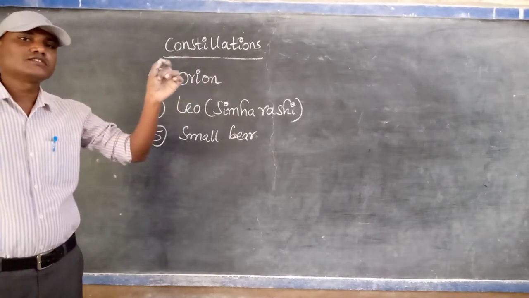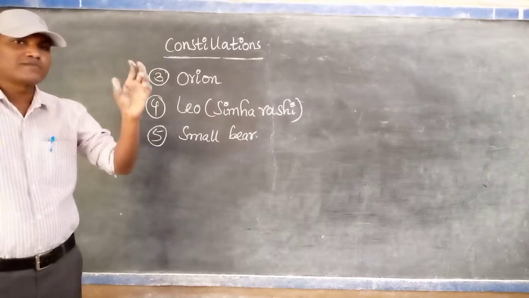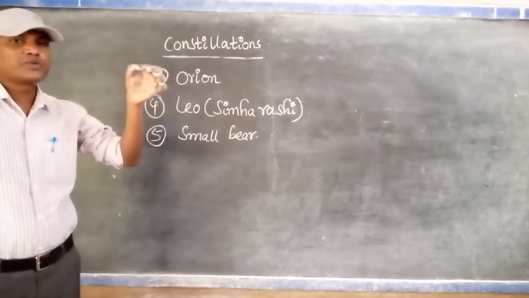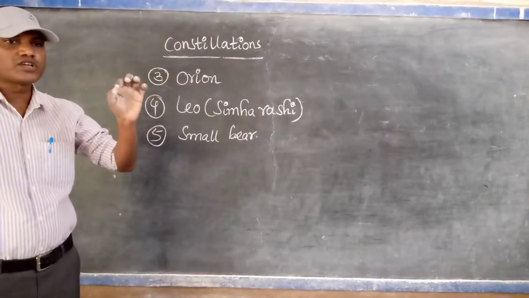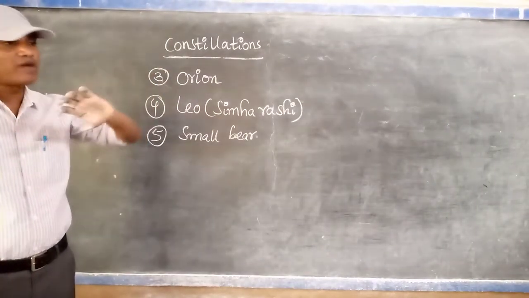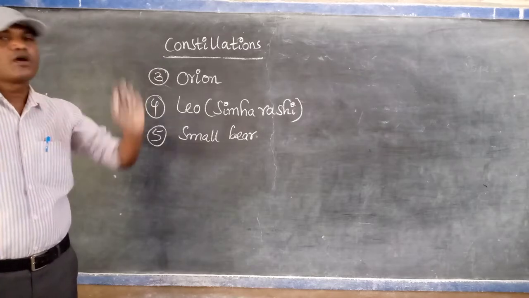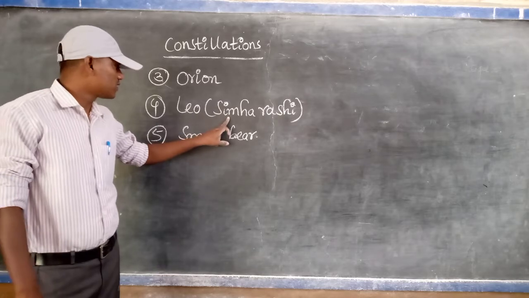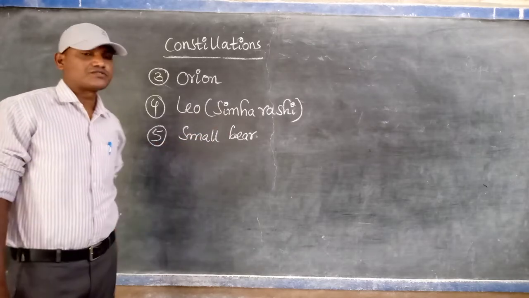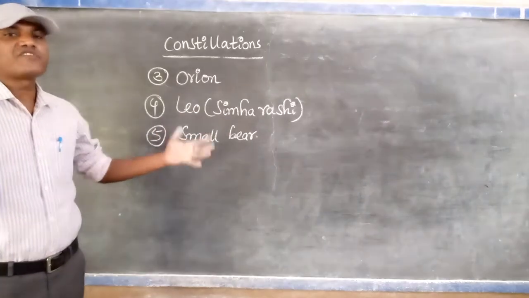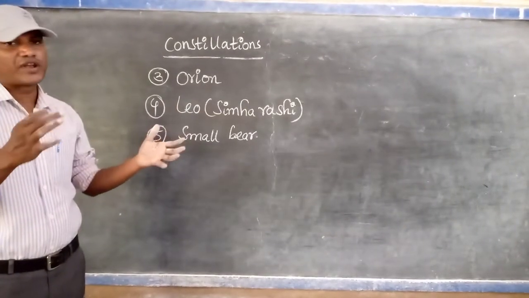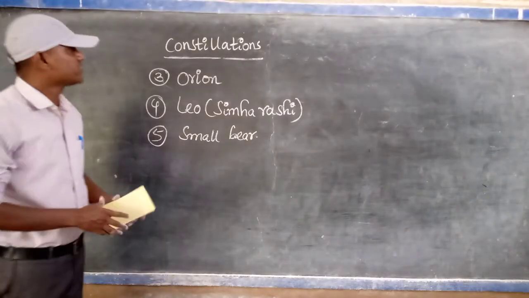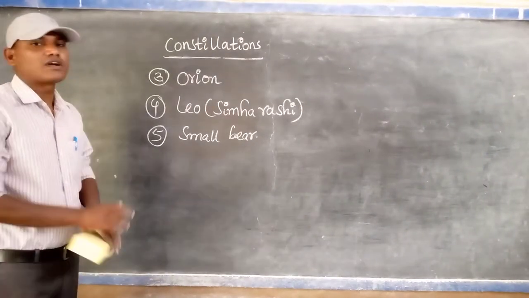Cassiopeia is also called Sharmi star. It has a group of 6 stars. For every constellation, the pole star is used as a reference. With the help of that we can draw the lines, and they appear in one particular shape. Next one, Leo. It is called Simharasi. Small Bear is like this, but it has a group of a number of stars, not like 6 or 7. So it is a brief idea about the constellations.